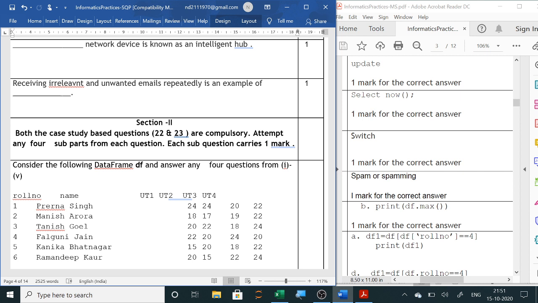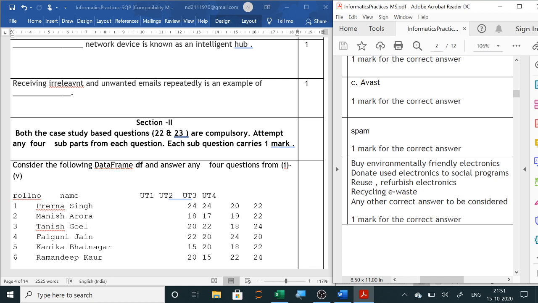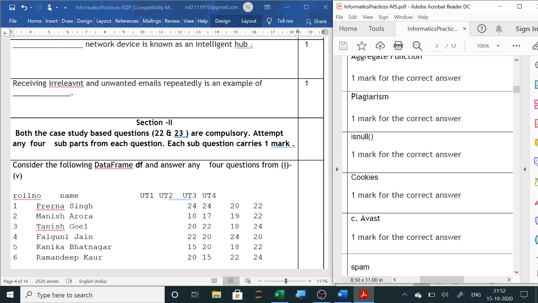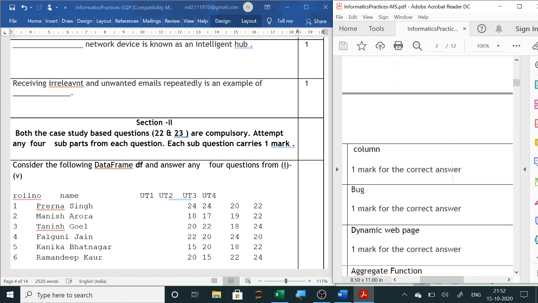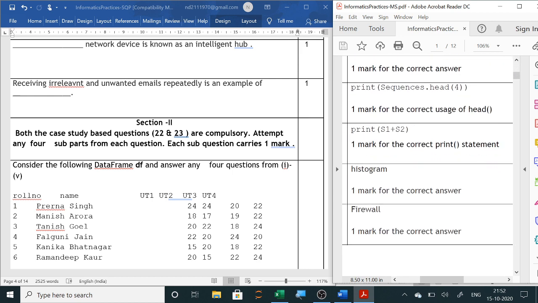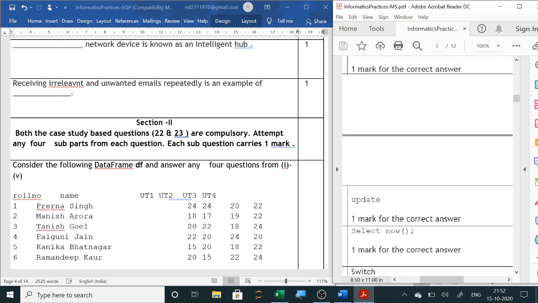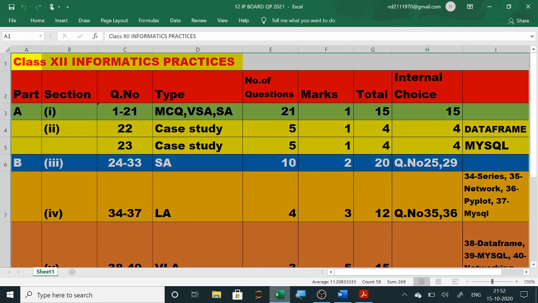Now go through the questions and see what type of questions come from MySQL, from networking, from security, society, law and ethics, and from Python, that is your data frame, series as well as your pyplot. So go through which questions are asked, and if you have any doubt, just write in the comment section. So this was your first part, that is part A section 1, 1 to 21, MCQ, short answer and very short answers, that is one word or one line, and a total of 21 questions were there.